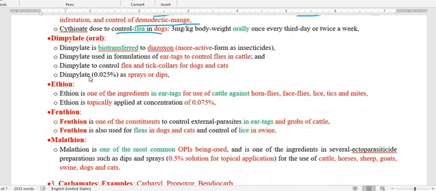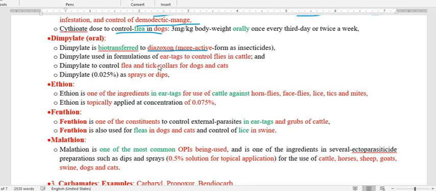dimpylate. Dimpylate is also biotransformed to diazoxon, and this metabolite of dimpylate is more active than the parent compound dimpylate.